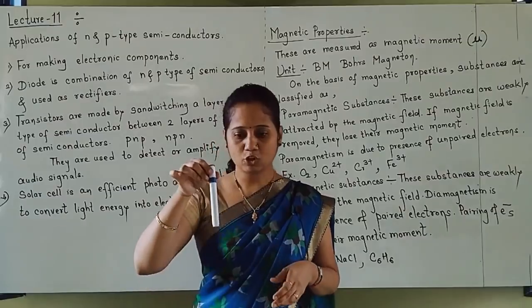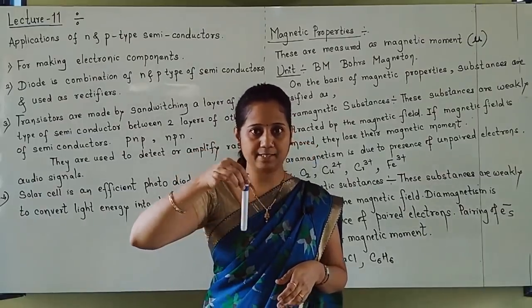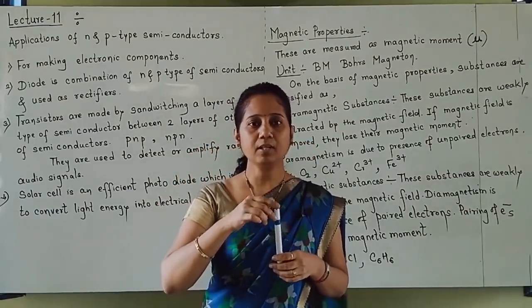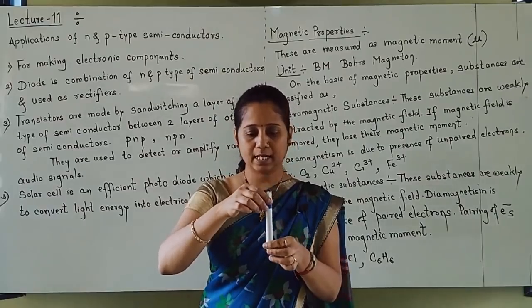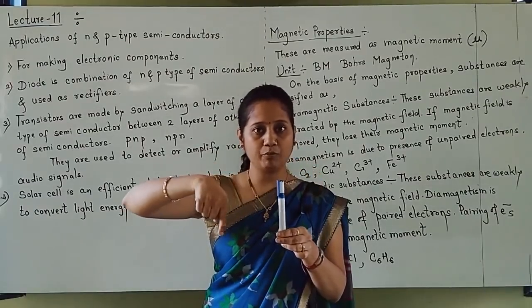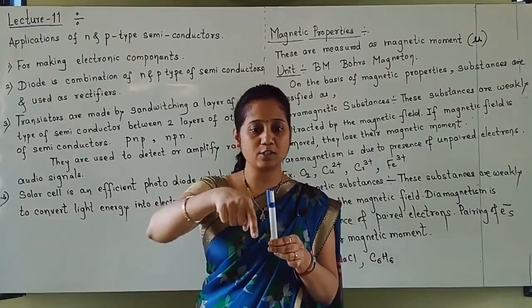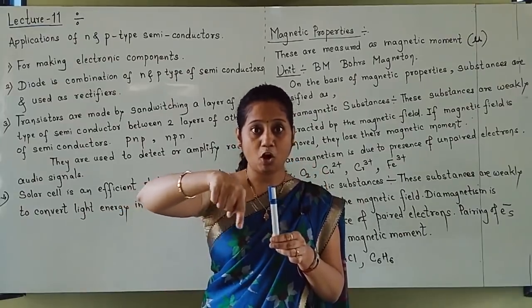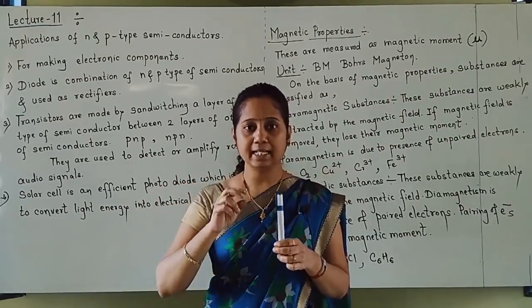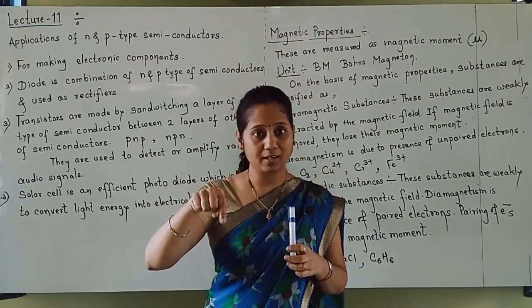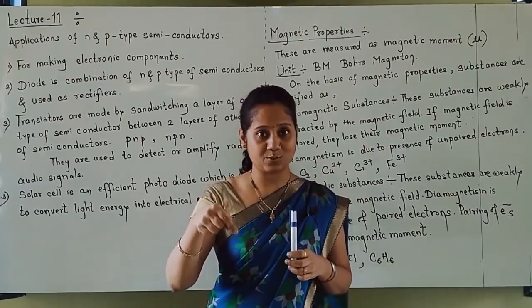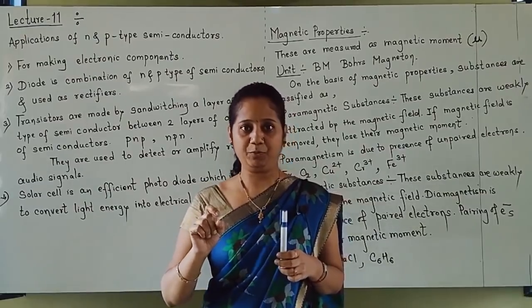One is that the electron moves in orbitals, surrounding the nucleus. That type of motion is called orbital motion. Second, the electron also moves along its axis. That is spin motion.